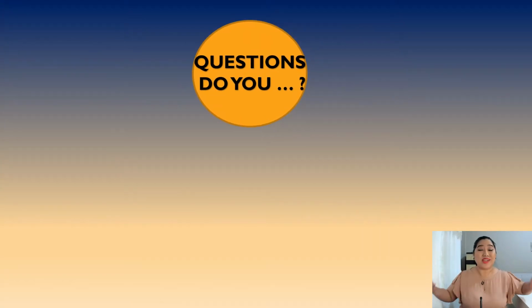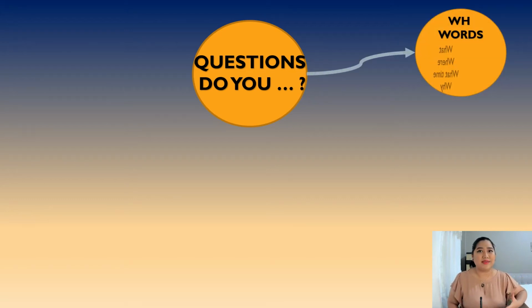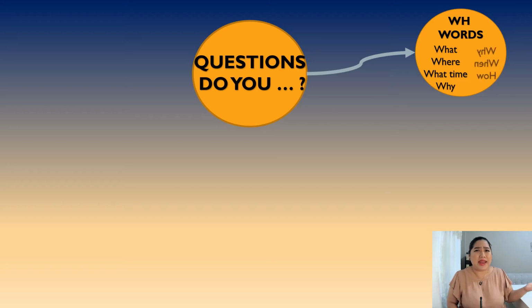Here we go. Questions using the auxiliary do. This is about present simple. Of course, first, you need a what word. And what words are what, where, when, why, how, who, what time, how many. All of these are what words and they are always the beginning of a question.